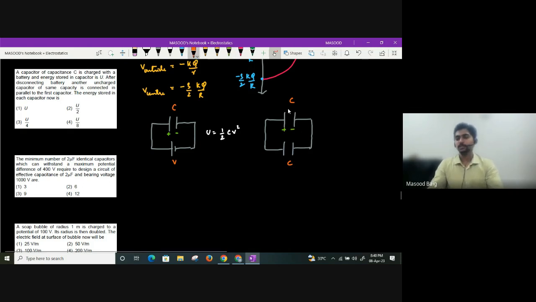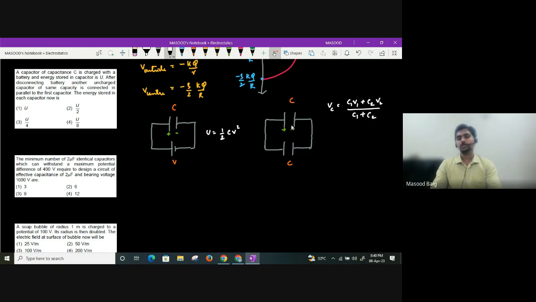So what is the initial potential of this? The initial potential difference of the first capacitor is V. What is the initial potential difference of the second capacitor? It is 0. Energy stored in each capacitor, now they are asking. So now can we find out the common potential or not? What is the formula for common potential? It is C1 V1 plus C2 V2 divided by C1 plus C2.